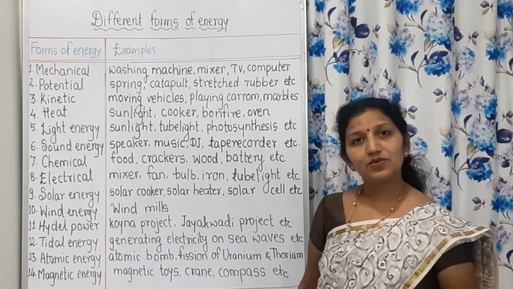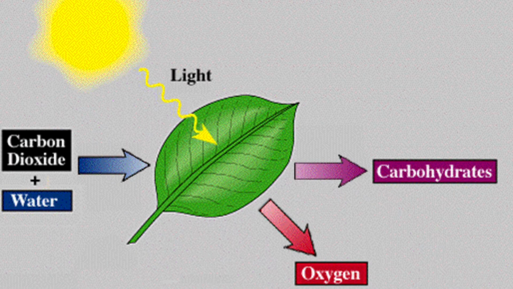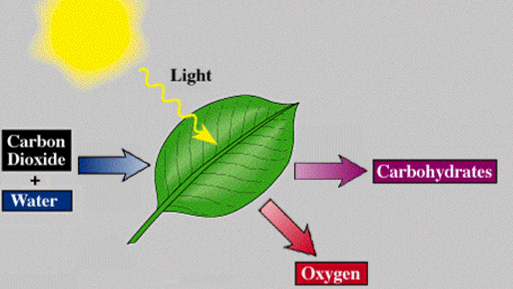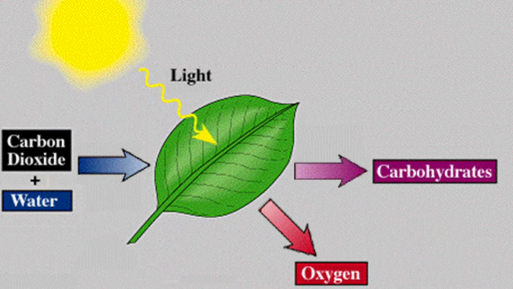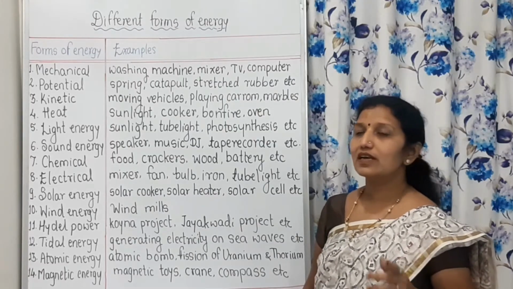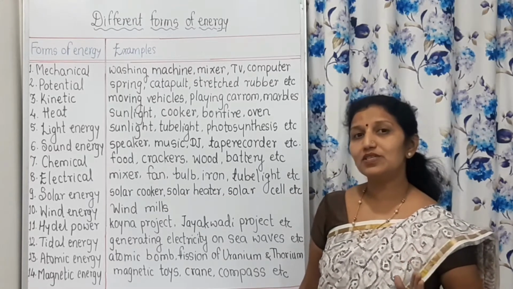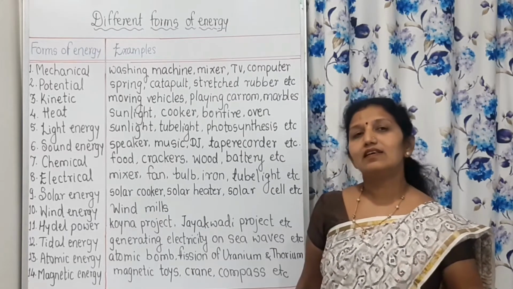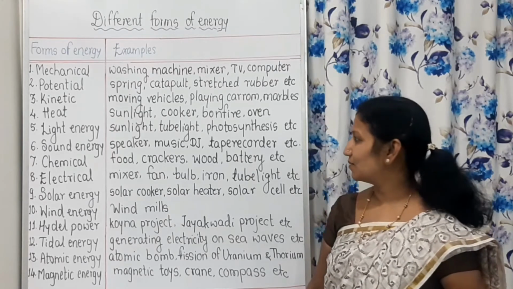Photosynthesis. In the process of photosynthesis, food is produced by using photo. Photo means light. Light and, in the presence of chlorophyll, carbon dioxide and water are used, and there is production of carbohydrates or food. That food is produced by plants only because they contain chlorophyll, and this food is consumed by different animals.